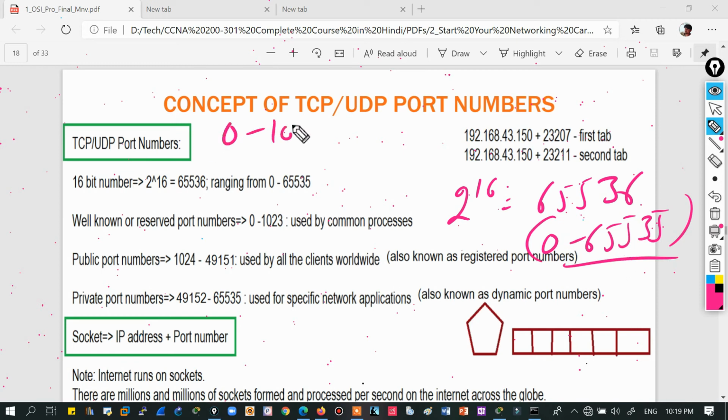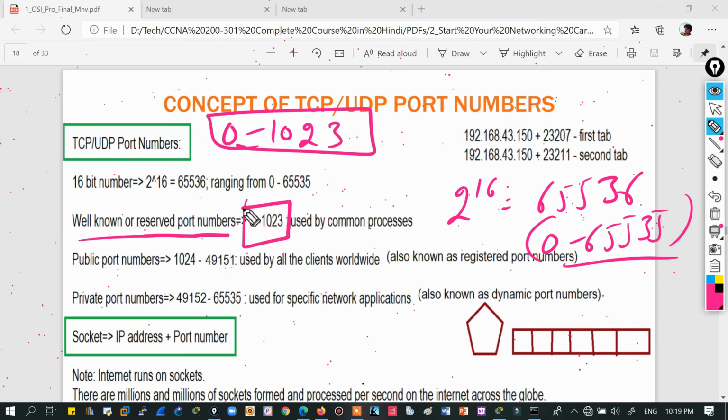0 to 1023, these are reserved as well-known port numbers, meaning we cannot assign these by ourselves. They are used by applications like HTTP, HTTPS, DNS, SMTP, TFTP. So these are used for well-known services.